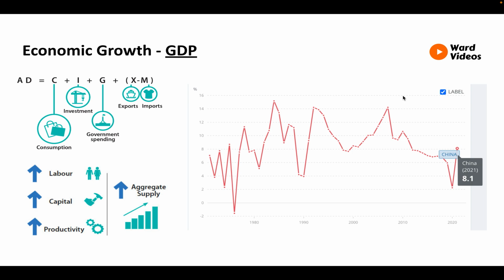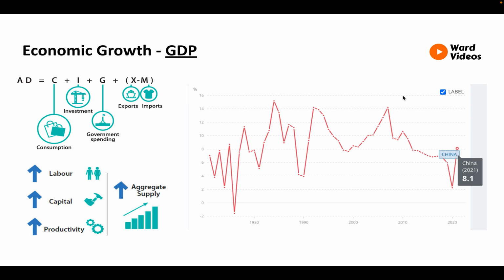So, how successful have these strategies been for China overall? We can have a look at this in two lenses: economic growth and economic development. Let's start with economic growth. Dixon 2022 defines economic growth as an increase in the volume of goods and services that an economy produces over a period of time. It is measured by the annual rate of change in real gross domestic product, GDP, that is percentage increase year on year, adjusted for inflation.